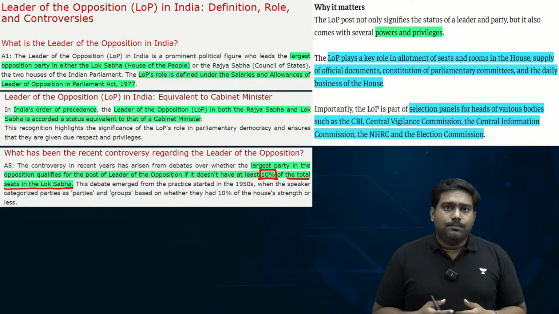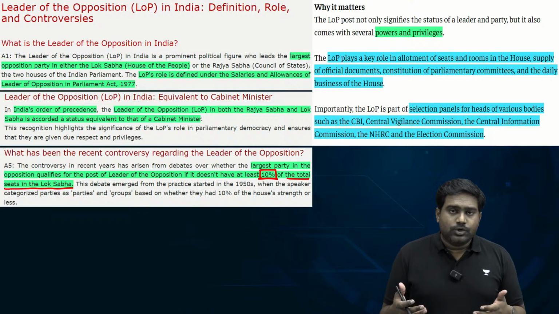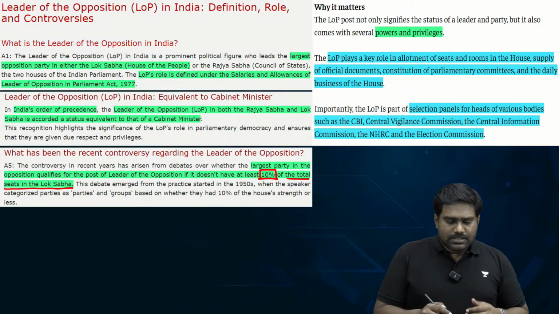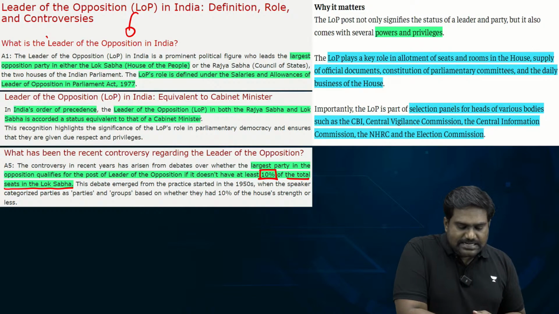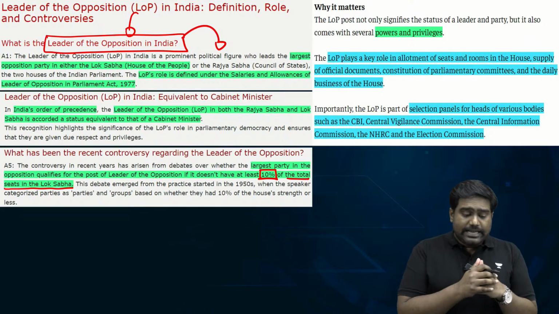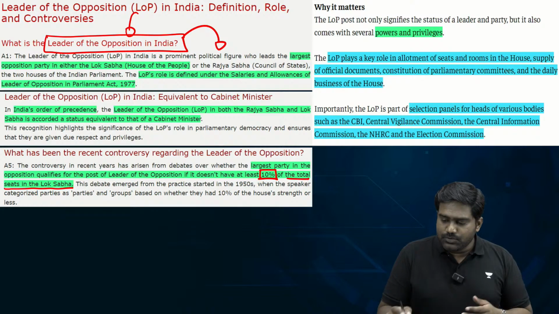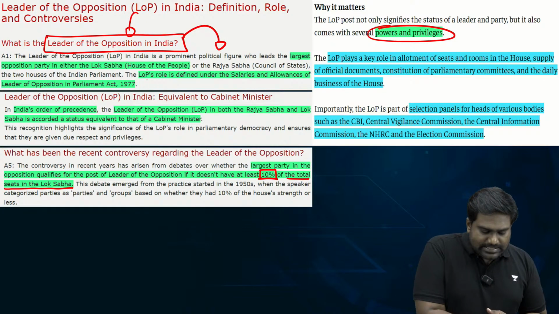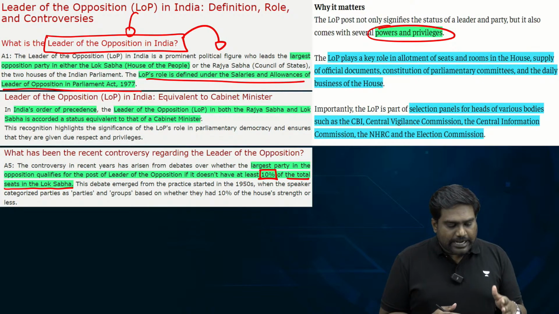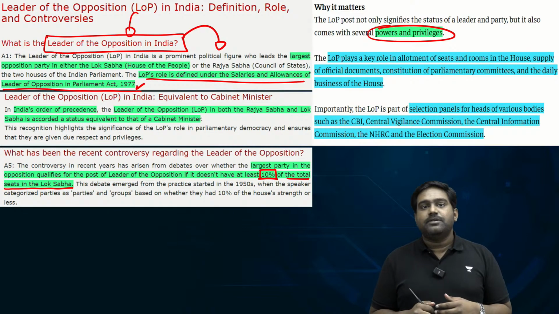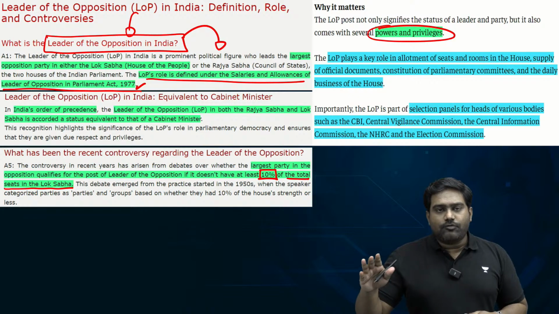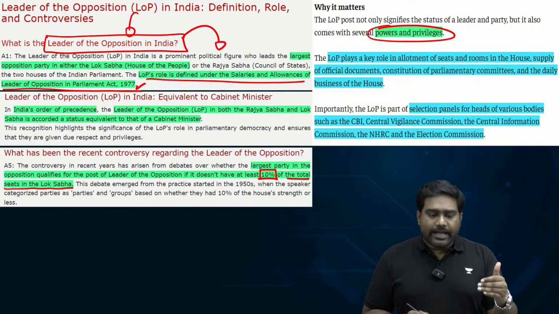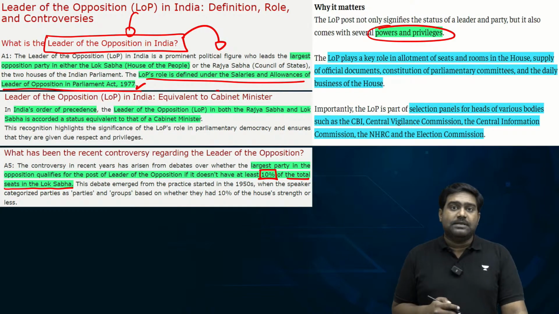Only for certain matters with regard to certain key appointments to constitutional bodies and statutory bodies, the leader of the next largest party was seen as the representative on behalf of the leader of opposition. Because the leader of opposition is a recognized role. It comes with its own set of powers and privileges. This role is defined under the Salaries and Allowances of Leader of Opposition in Parliament Act of 1977. There is a leader of opposition in the Lok Sabha, and a leader of opposition in the Rajya Sabha as well. If you look at the order of precedence, they are given a rank equivalent to that of a cabinet minister.